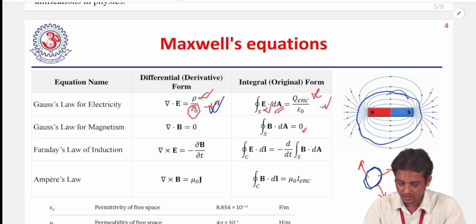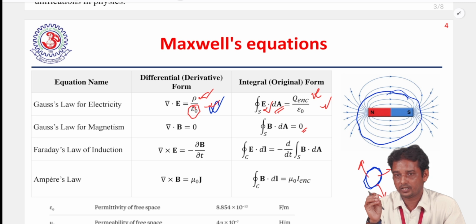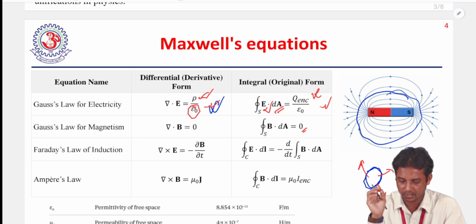That is why the net charge is always 0 here. The net charge inside this closed surface is always 0, because whenever we get the north pole, we always get the south pole. So the total net charge is 0. That is why the integration of B dot dA is always 0, so divergence of B is always 0.